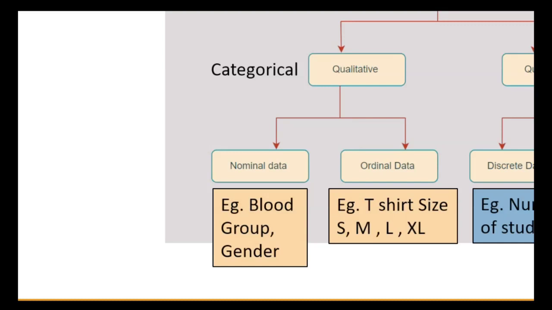There will be no order here, just any random text. For example, with fruits like apple, banana, mango, no order and no pattern is there. The categorical data will be completely random. So these four types, or subtypes, exist with respect to qualitative and quantitative, or numerical and categorical data.